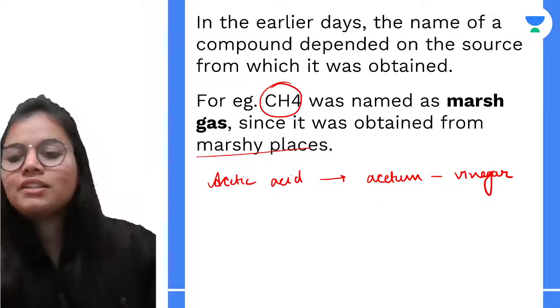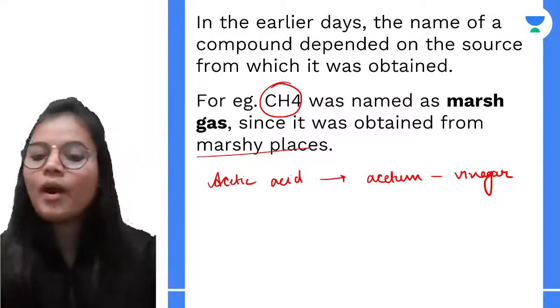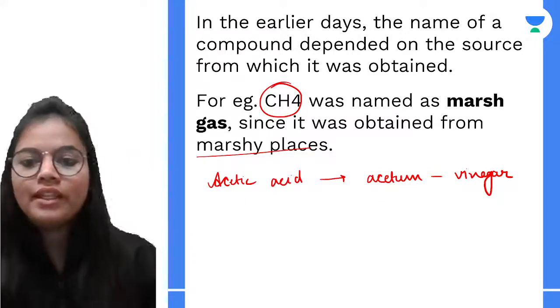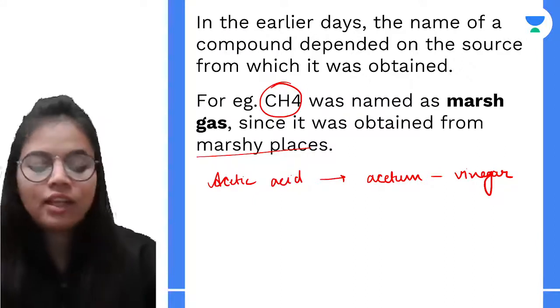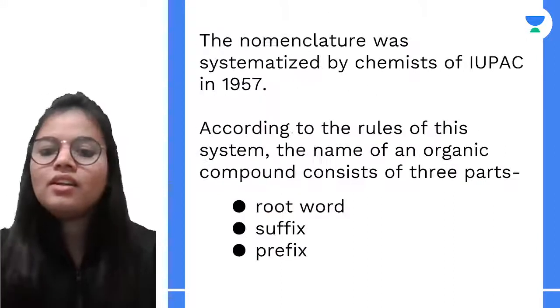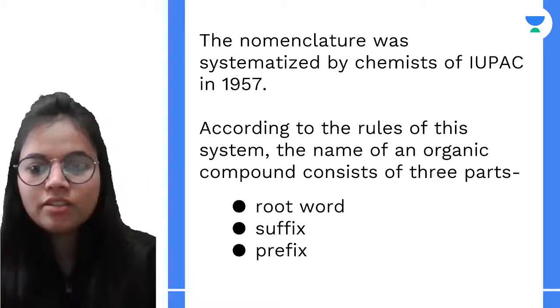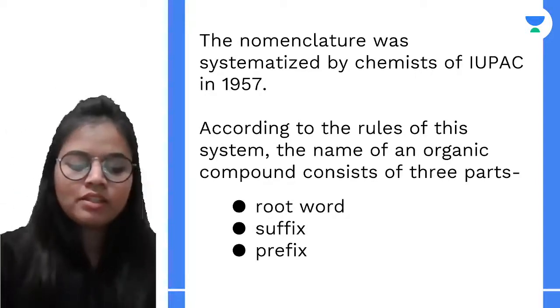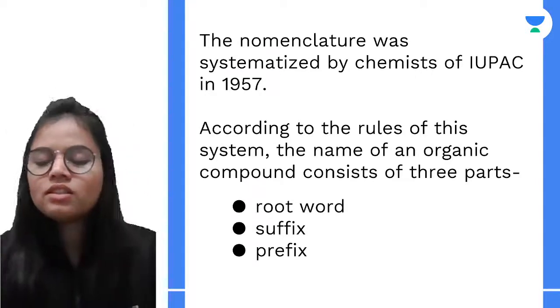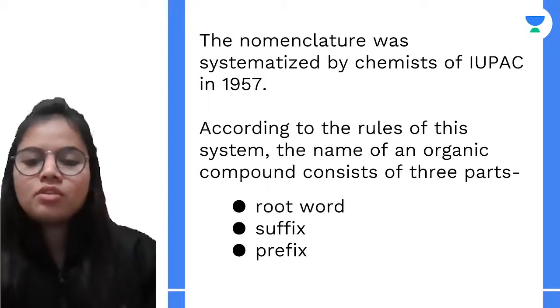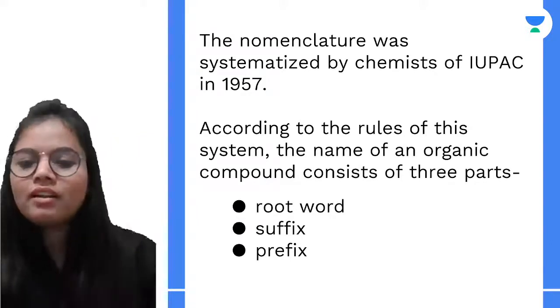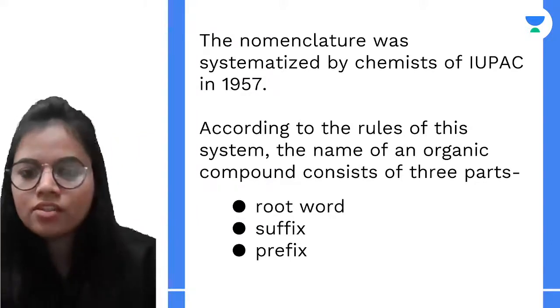But this system was not working quite well, so there was a need to standardize things. In the year 1957, the chemists of IUPAC, the International Union of Pure and Applied Chemistry, gave a standard system of nomenclature.